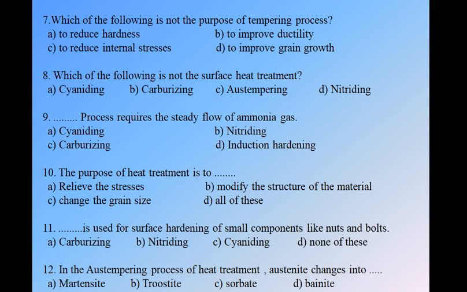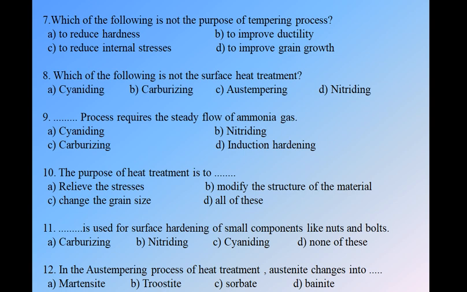For nuts and bolts, we use the cyaniding process. As we know, there we use molten cyanide, that is NaCN, a molten cyanide bath, where we place all these small components, nuts and bolts, to have a good surface finish and good wear resistance. So nuts and bolts are surface hardened in the cyaniding process. Option C is correct. Next, question number 12.